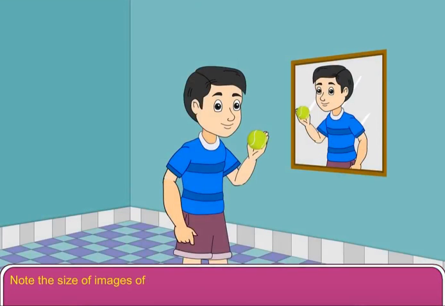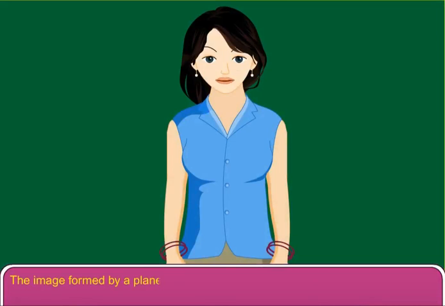Note the size of images of different objects in a plane mirror. The image formed by a plane mirror is of the same size as the size of the object.